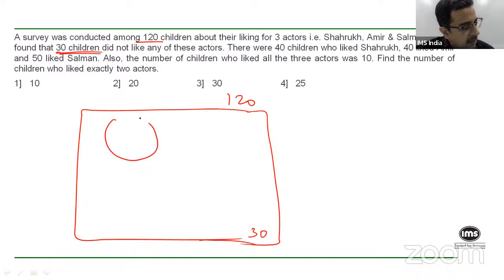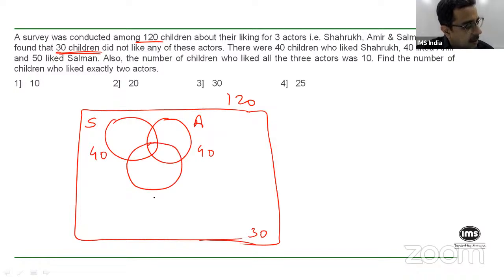Okay. Now there were 40 children who liked Shah Rukh. So 40 kids who like Shah Rukh, 40 liked Amir also, and 50 liked Salman. So that's your distribution. The number of kids who liked all the three actors was 10. So this is 10. Find the number of kids who liked exactly two actors. That means this plus this plus this are the people who liked exactly two. Okay. Now, how do we basically do this?